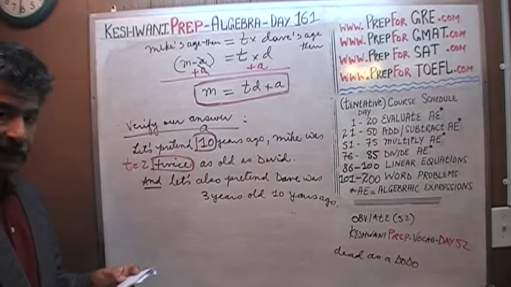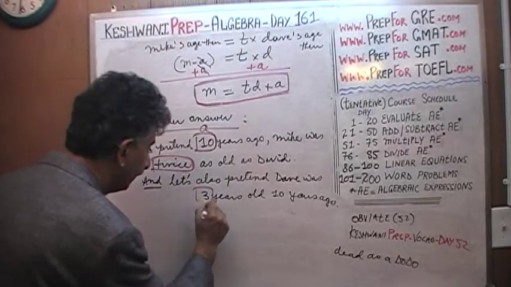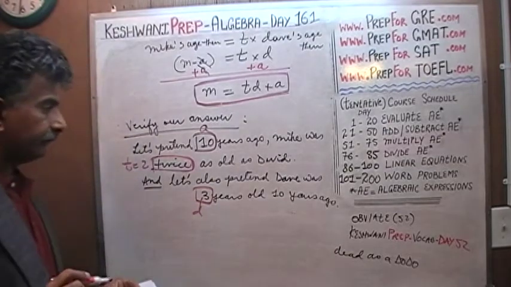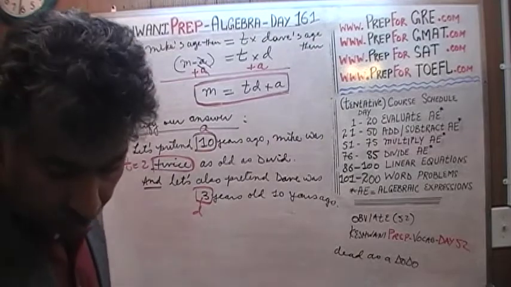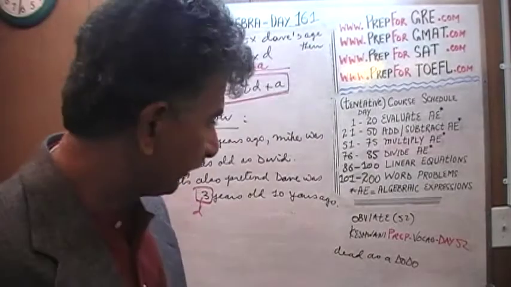Who was D years old then? The question is, how old is Michael now? Let's find out how old Michael is now, based on these numbers.